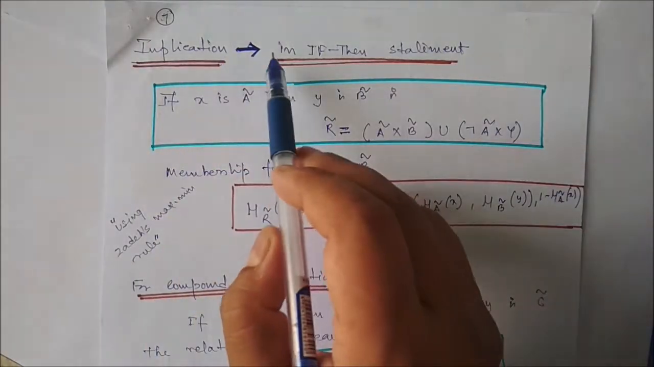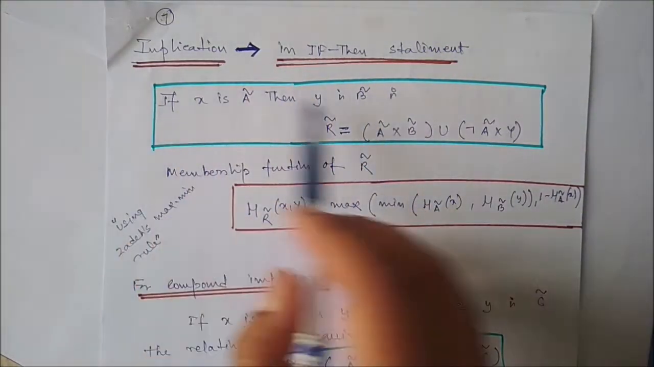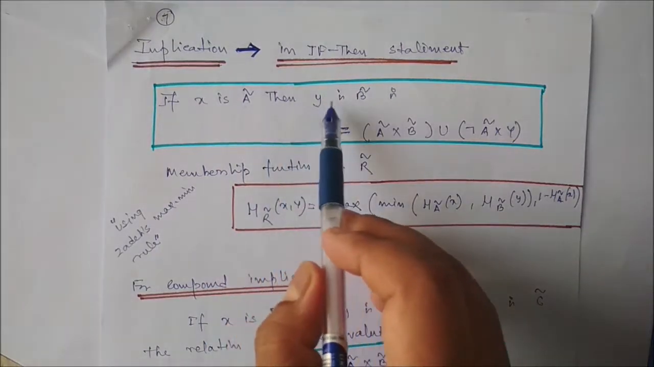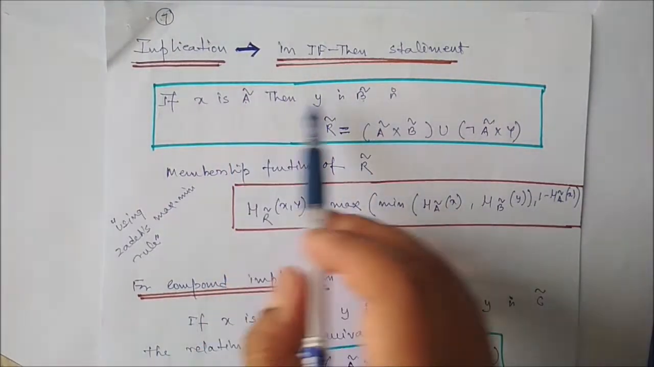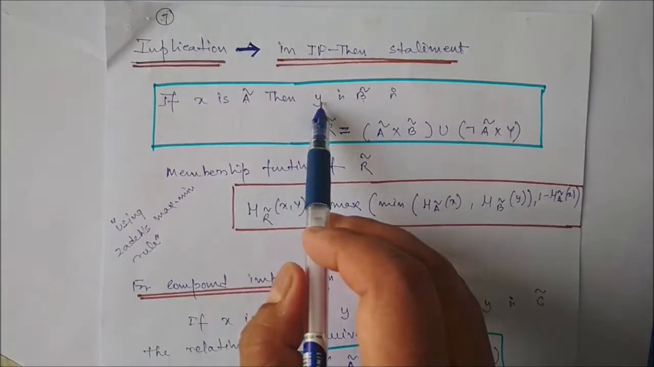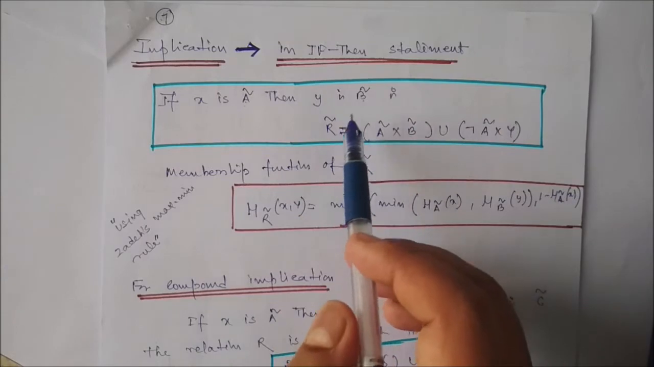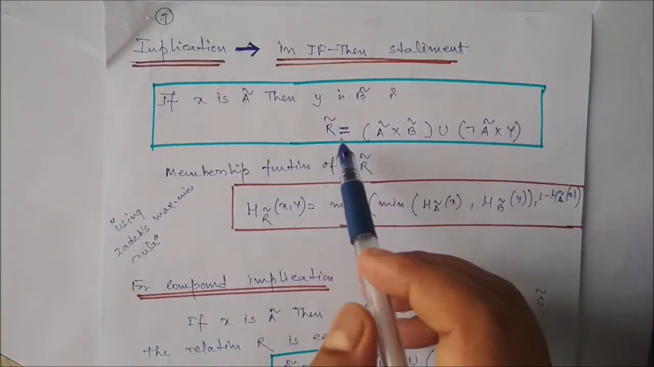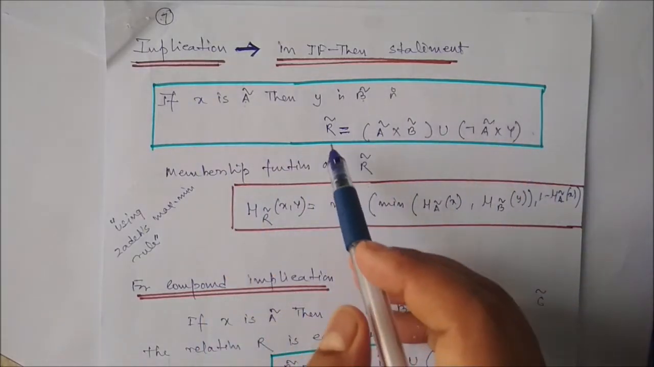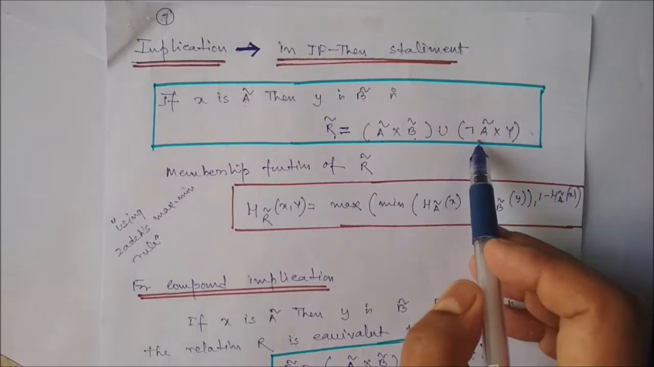Now the implication in the if-then rule statement. If the fuzzy rule is: if x is A, then y is B. Here A and B are what? Fuzzy linguistic variables, and x and y are what? These are the generic variables. Then we can represent this particular rule this way: rule R is equal to A cross B union not A cross Y.